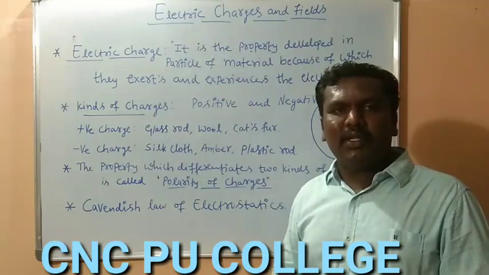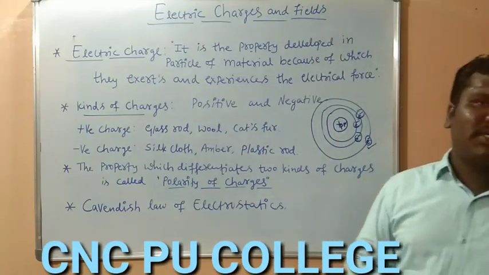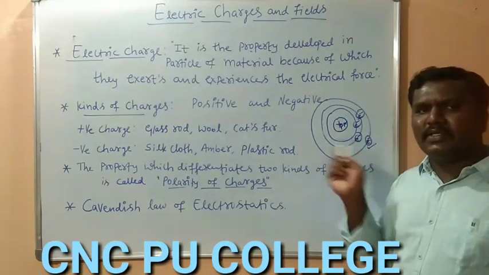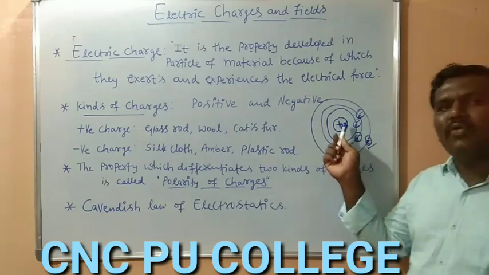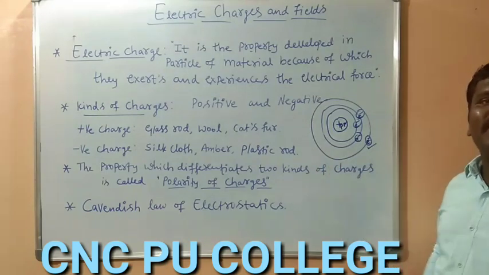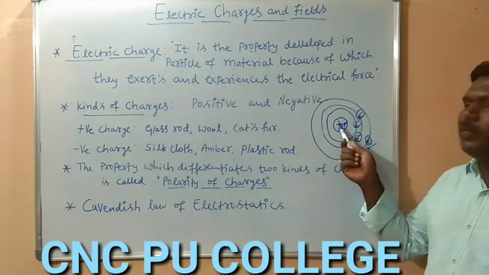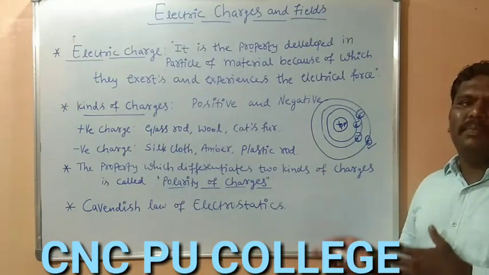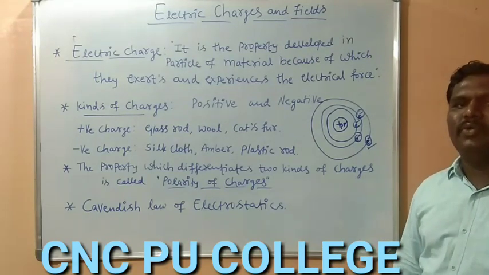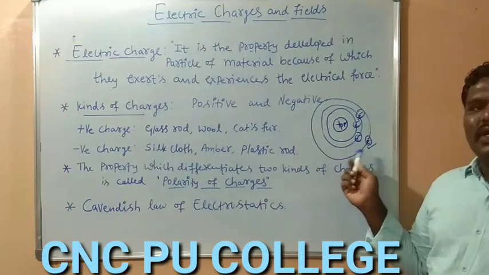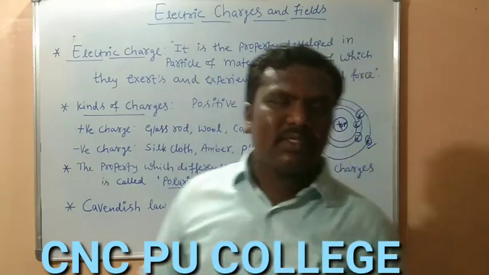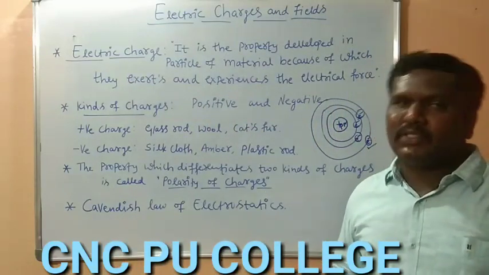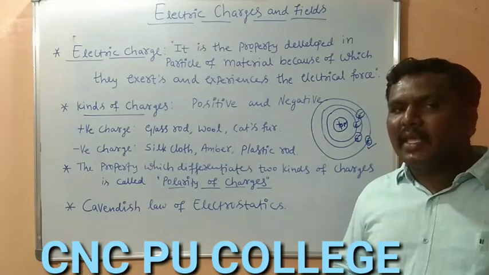Benjamin Franklin gave the names positive and negative to the charges, because on a mathematical basis, if the number of electrons and protons is the same, we can say it is electrically neutral. So he named the electrons negative and the protons positive. How many kinds of charges do we have? Two kinds: positive charges as well as negative charges.